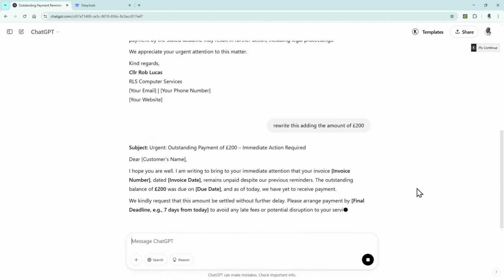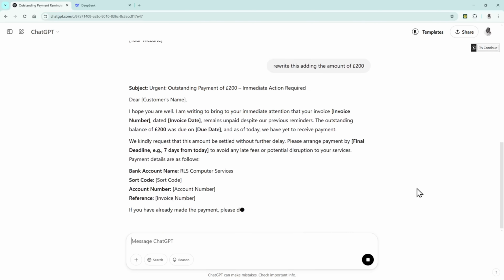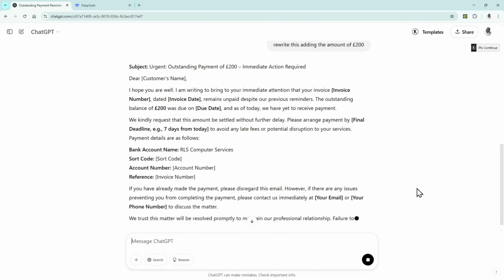It's going to rewrite the email, and there you go. You can see quite clearly it's now added the amount to the email. So it really is useful. Okay, I think that's really great. I think that's awesome, because at the end of the day, it's written the email for me.